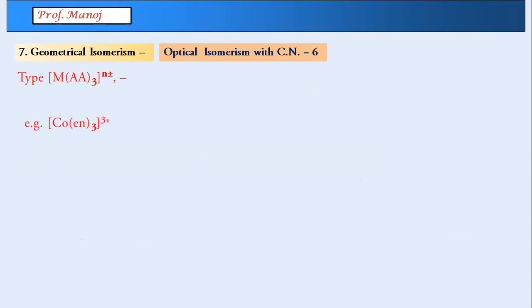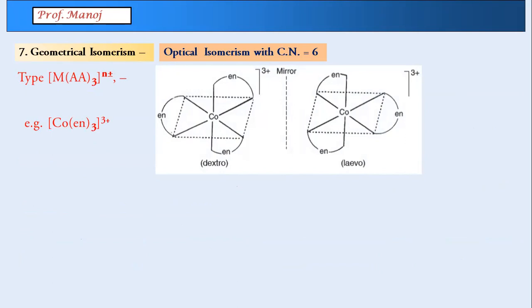So cobalt with 3 ethylene diamine. You can see this is one dextro and its mirror image levo. For HSC, what is difficult over here is the positions of ethylene diamine, you should know very well. That means here, the first group is connecting first and second. Next is connecting third and sixth. And next, fourth and fifth. If you show something different, that will not be a correct example. That will not be a correct isomer.